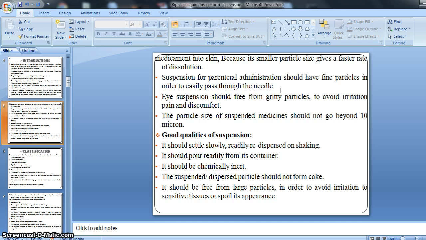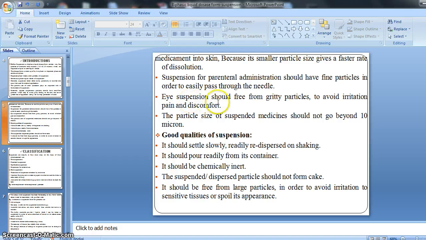Then we can't administer the suspension. That's why it is very necessary that the solid particles should be very fine, in order to easily pass through the needle.